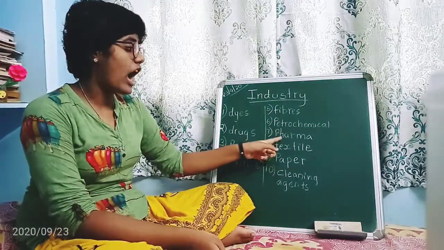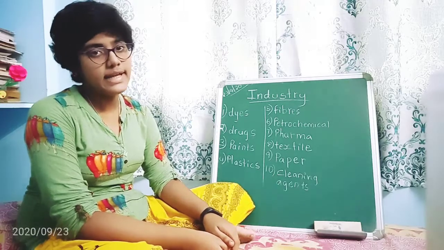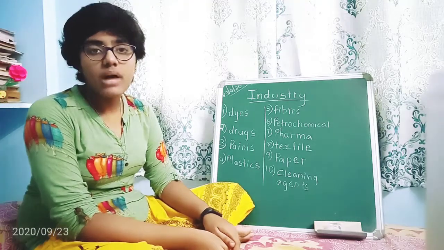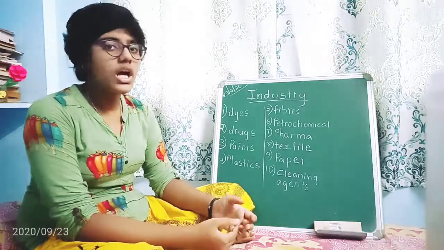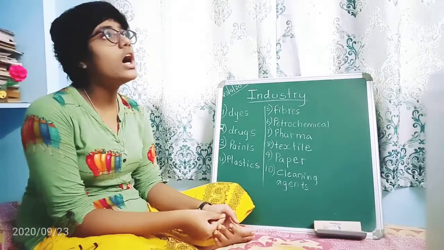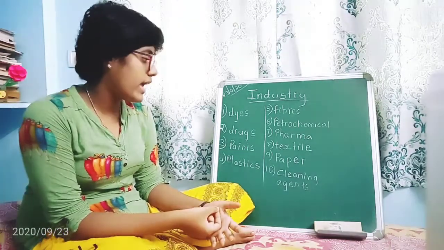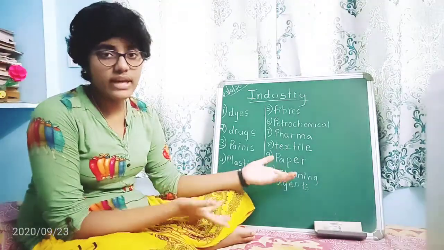Next comes the pharma. This is the new word you may learn. Pharma is nothing but the medicine industry, known as pharma companies. Many pharma companies you can find. And next comes the textile. Textile comes under the cloth industry. Okay. Then next comes the paper. Paper you know. Okay, in the books we can find.